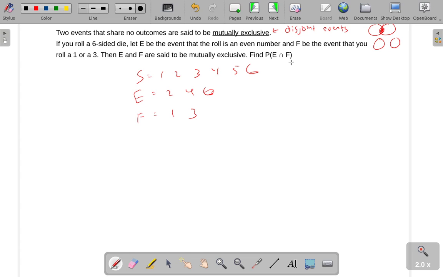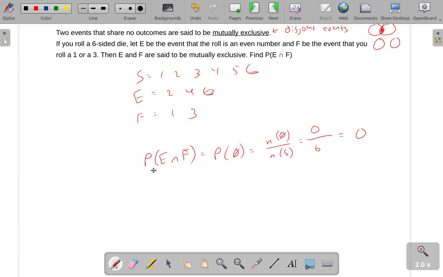An equivalent way of saying that they're mutually exclusive is by talking about their intersection. So the probability of E intersect F: if you start off with F and then cross everything out, you can see we end up getting the probability of the empty set. This is going to be n of the empty set over n of S. Well, there are no elements in the empty set, and there are 6 in S. We get 0 out of 6, which is a probability of 0.